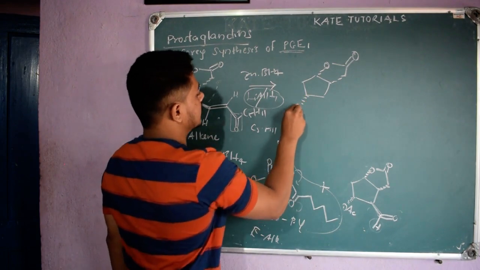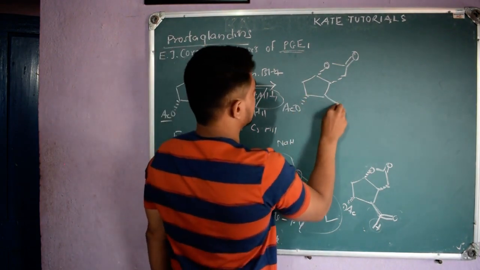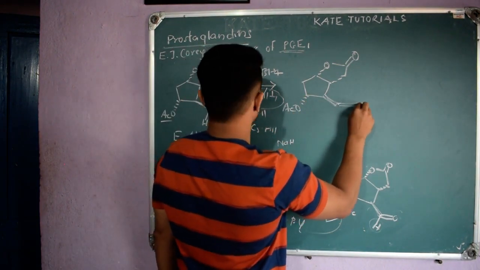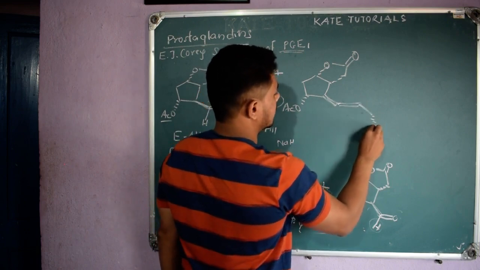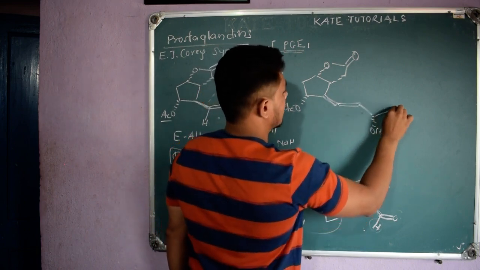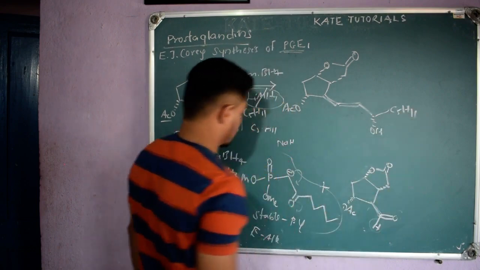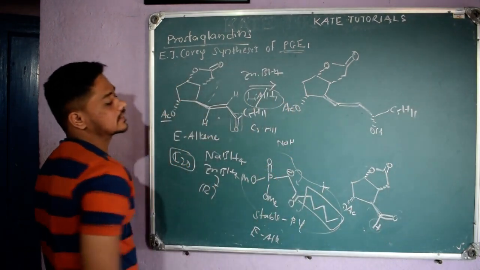Other things remain as they are, the OAc, right? So other things will remain as they are, and here I'll get a secondary alcohol and C5H11. Instead of writing all this structure, I will write C5H11.